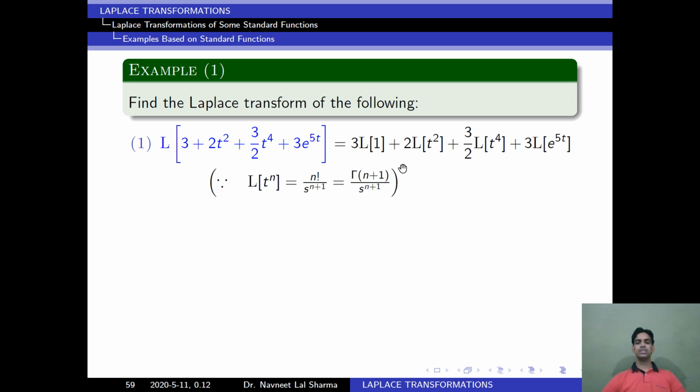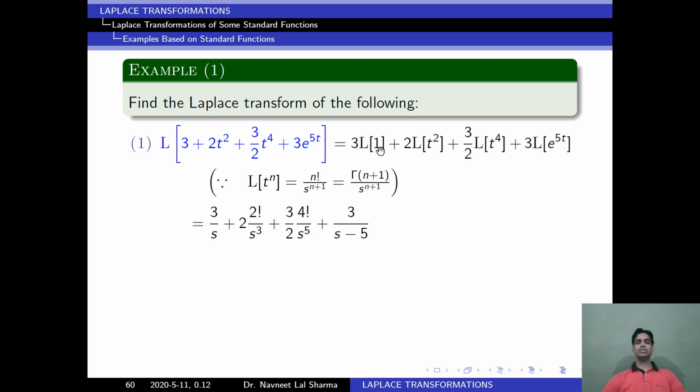Now we will use the formulas to find the Laplace of this. Laplace of t to the power n, we know, is factorial n divided by s to the power n plus 1. Here we will use only the formula. Directly we will substitute that formula. Here we will not solve in terms of integration. So we have to remember all formulas always.